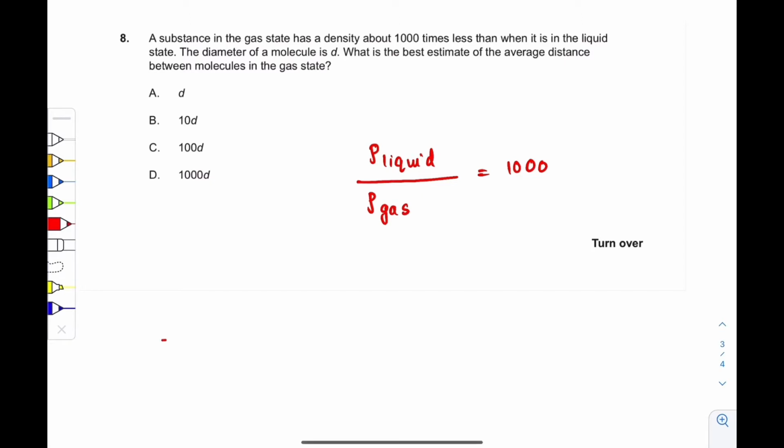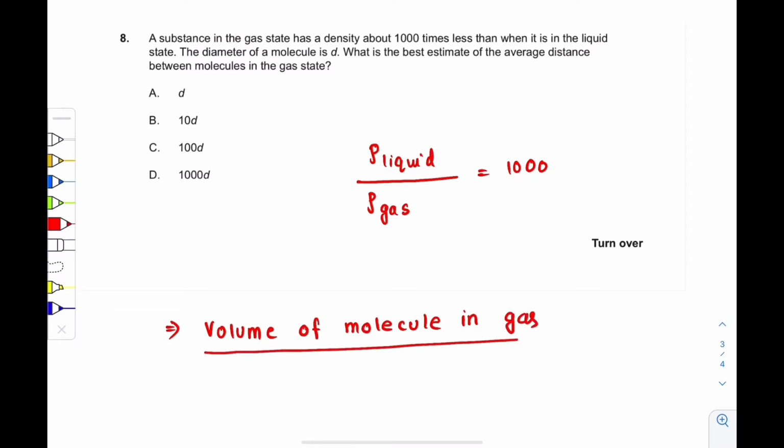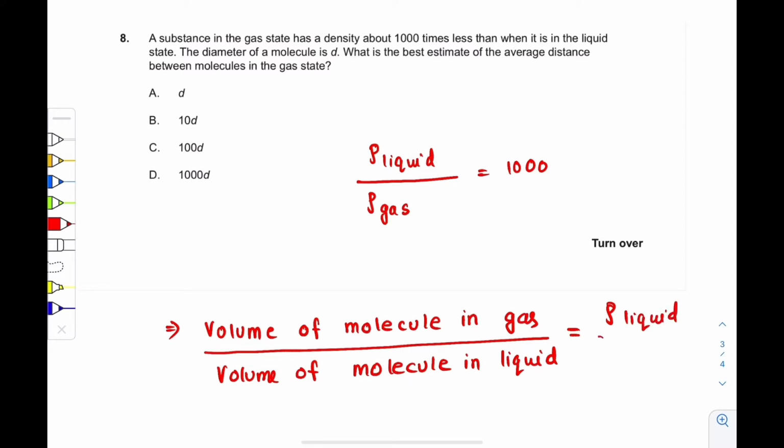So from here I can write that the volume of the molecule in gas divided by the volume of the molecule in liquid, this ratio is equal to rho of liquid divided by rho of gas, right?